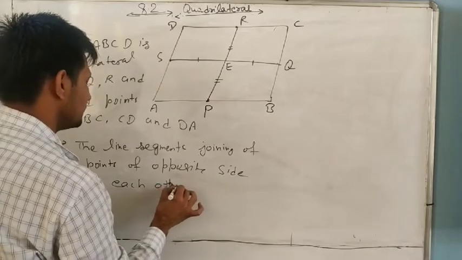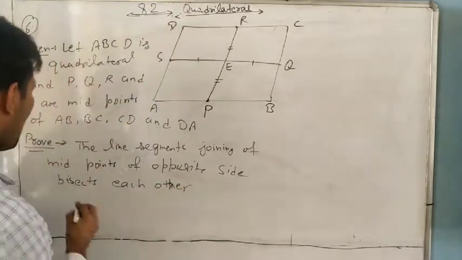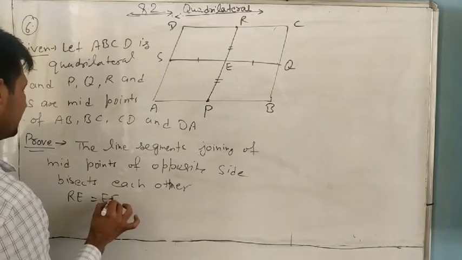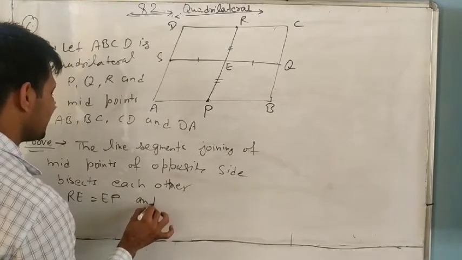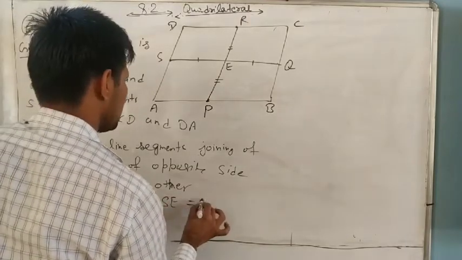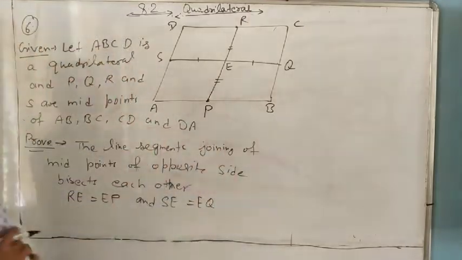It means RE equal to EP and SE equal to EQ. We want to prove this.